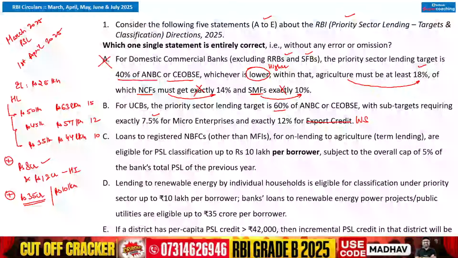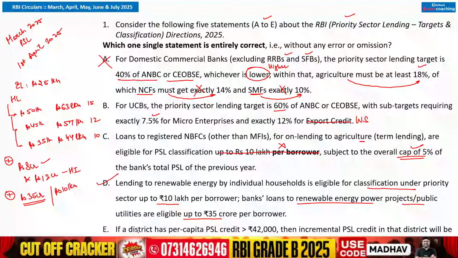Moving on to the next point. What does the next point say? So the next point talks about the loans to the registered NBFCs for on lending to agriculture are eligible for priority sector lending up to 10 lakh rupees per borrower. So there is no limit defined. Yes, the overall cap is 5%. That is true. But per borrower limit is not defined. That is wrong. Lending to renewable energy by individual household is eligible for classification under priority sector up to 10 lakh rupees per borrower. Bank loans to renewable energy power projects, public utilities are eligible up to 35 crores.